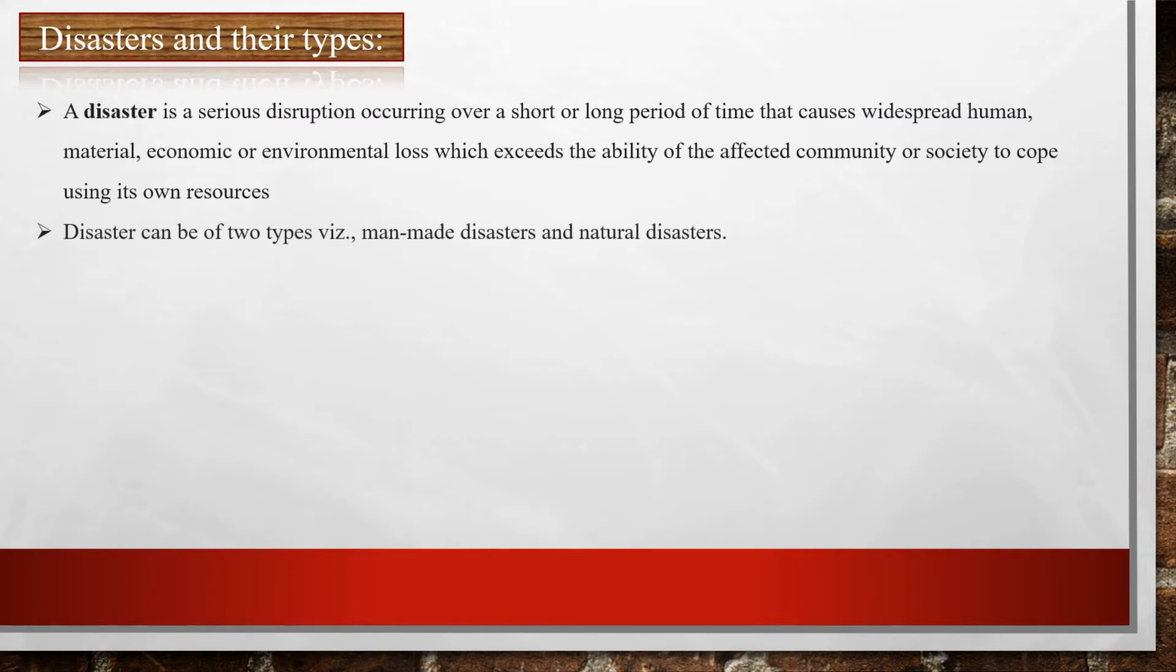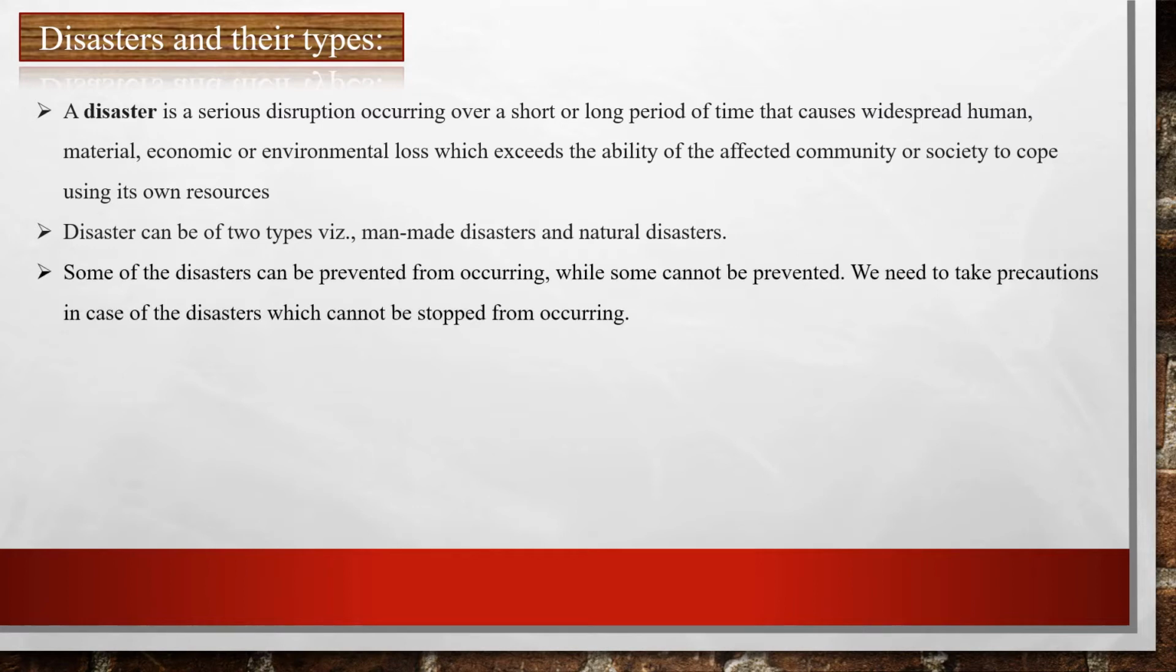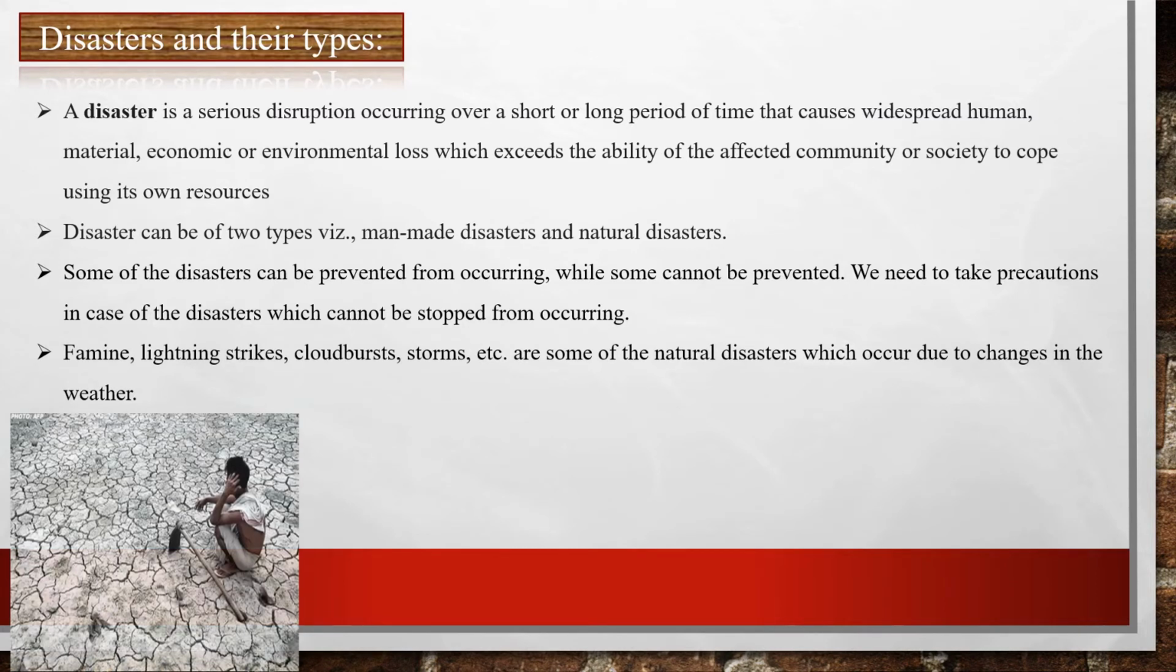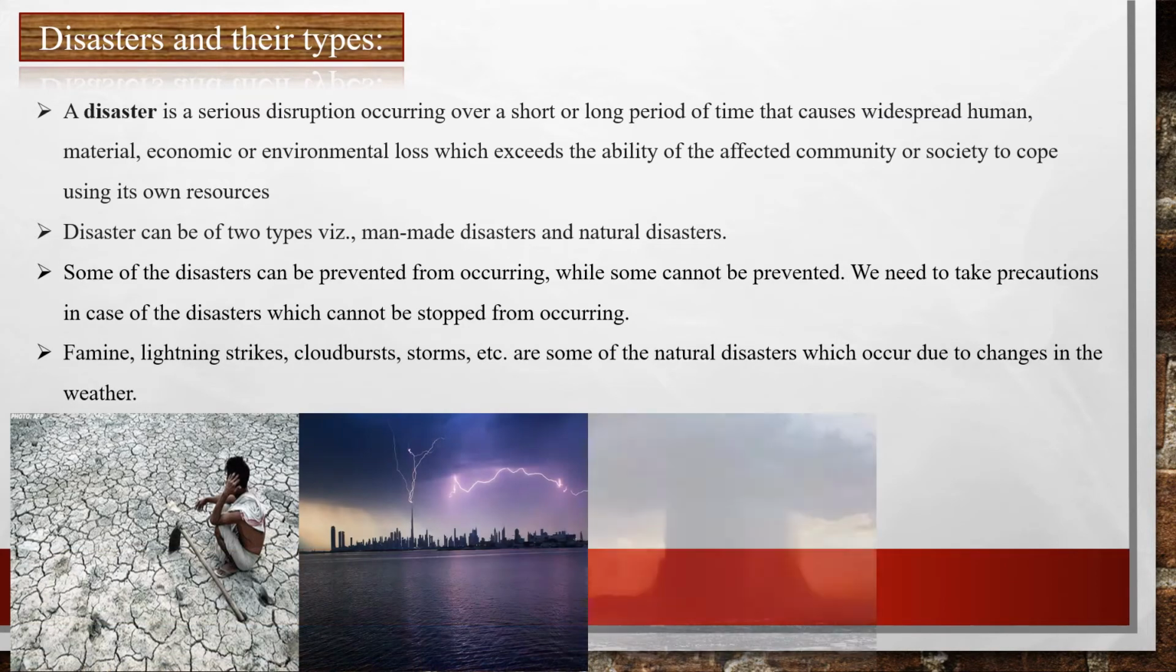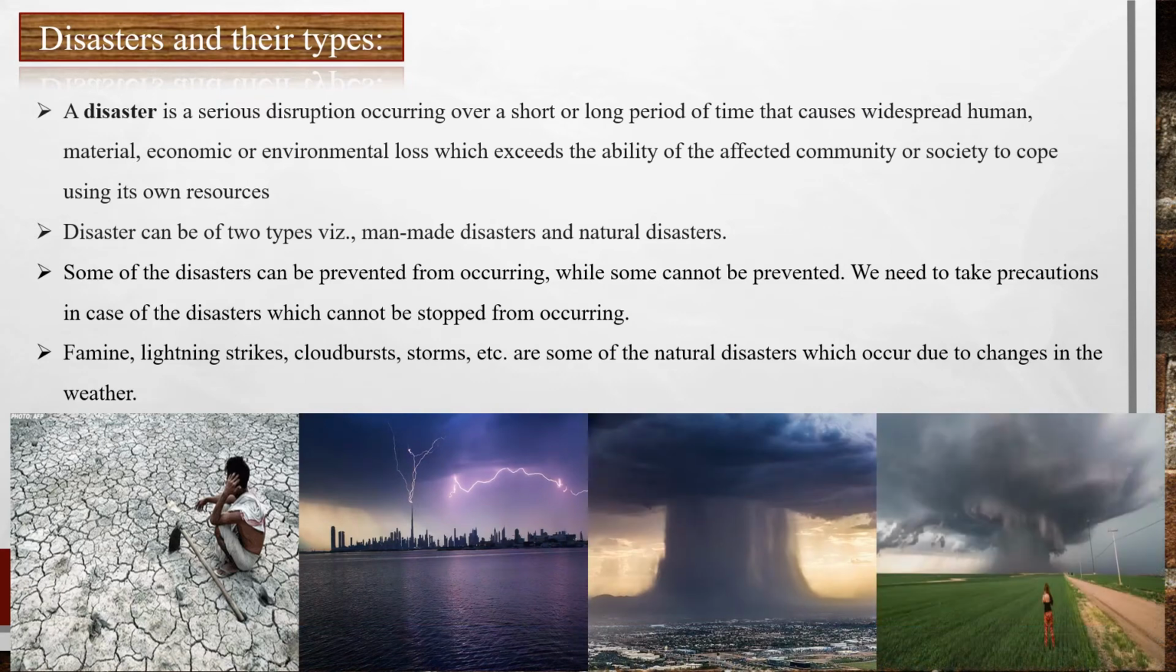And disasters can be of two types, namely man-made disasters and natural disasters. Some of the disasters can be prevented from occurring while some cannot be prevented. So we need to take measures for disasters which cannot be stopped from occurring. Famine, lightning strikes, cloudburst, storms, etc. are some of the natural disasters which occur due to changes in the weather.